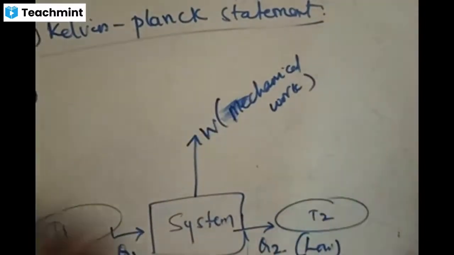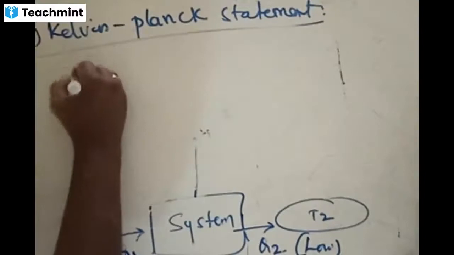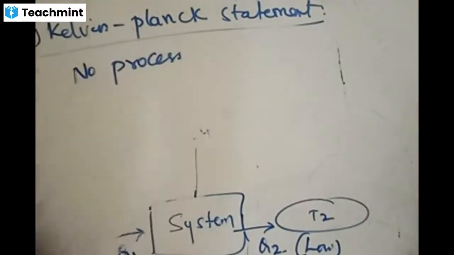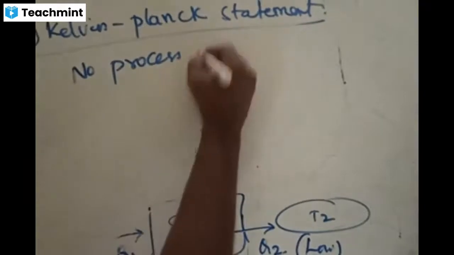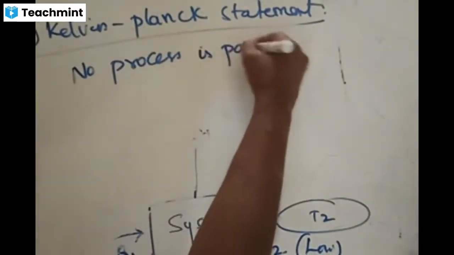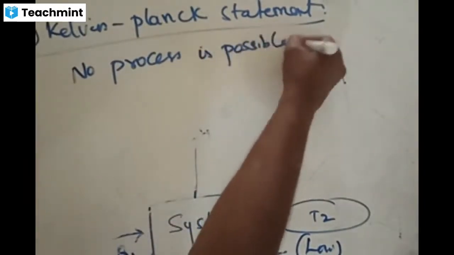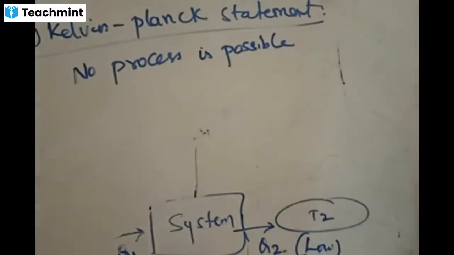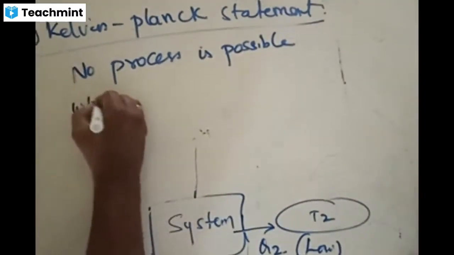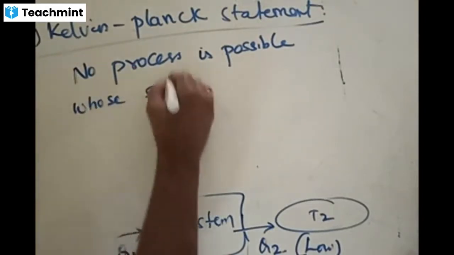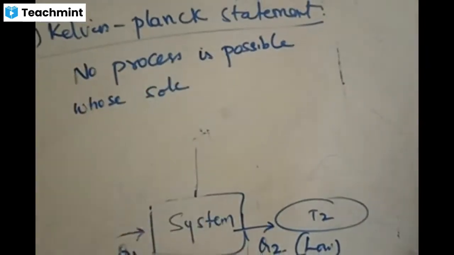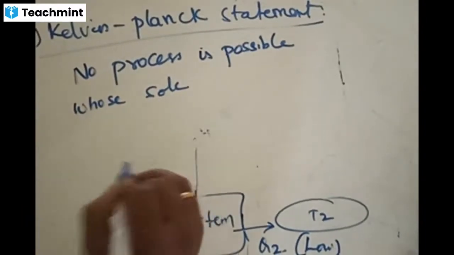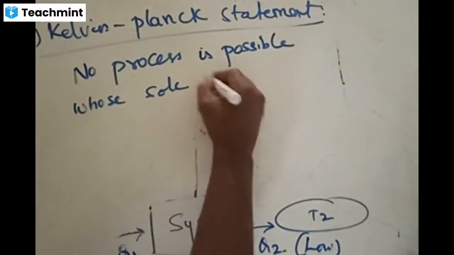The Kelvin-Planck statement states that no process is possible whose sole result, where sole means single, only one, is